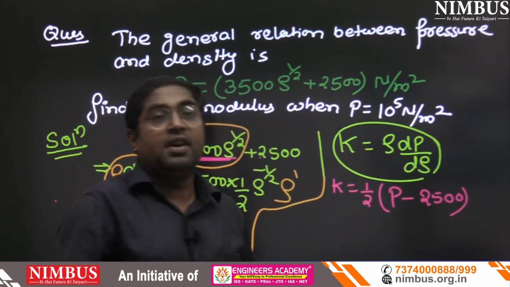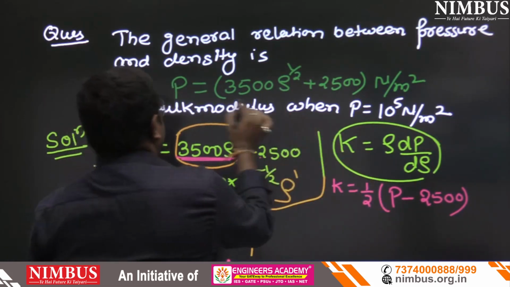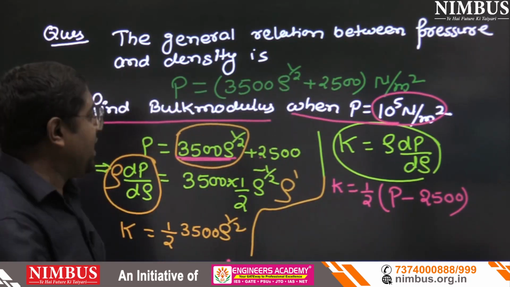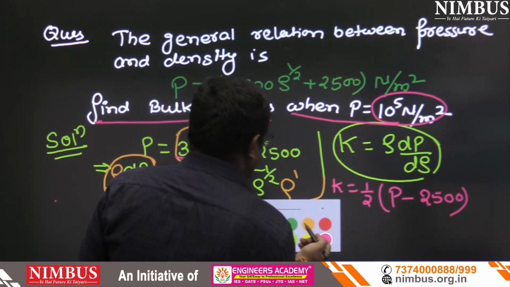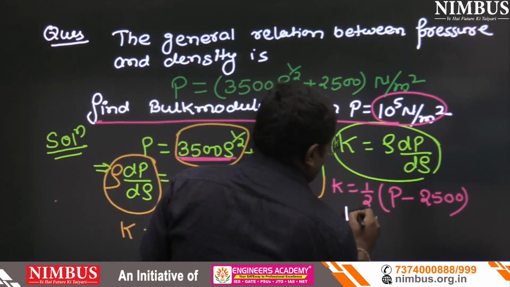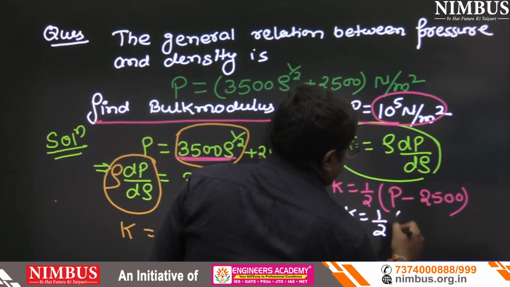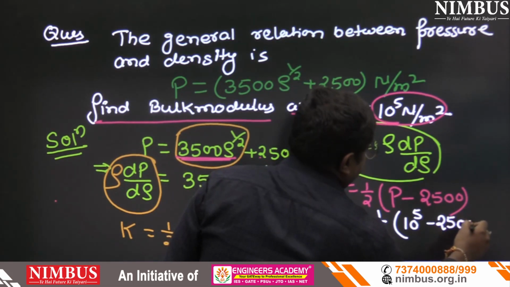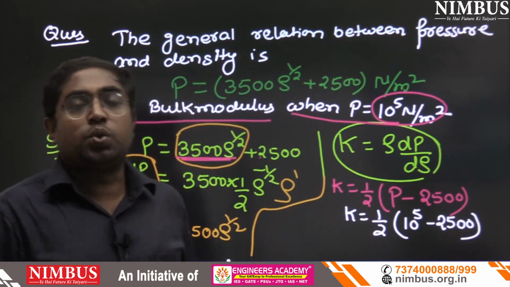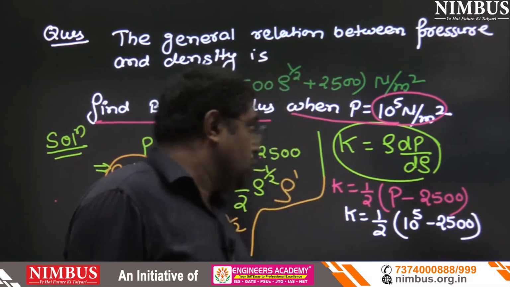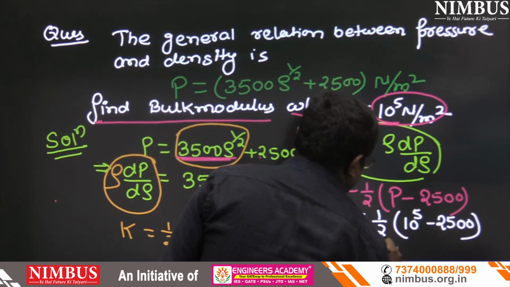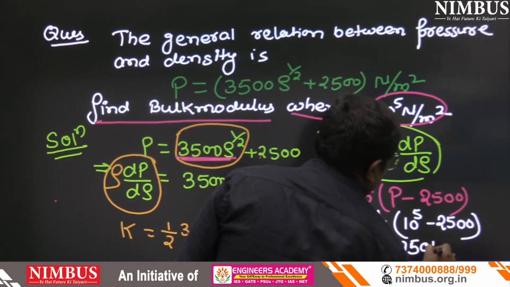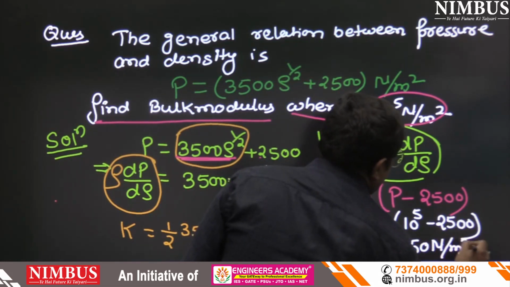Now it is written to find the bulk modulus when P equals 10 to the power 5. So in place of P, can we write 10 to the power 5? So K equals half of 10 to the power 5 minus 2500. Clear? If we solve this, it is 4875750 Newton per meter square.